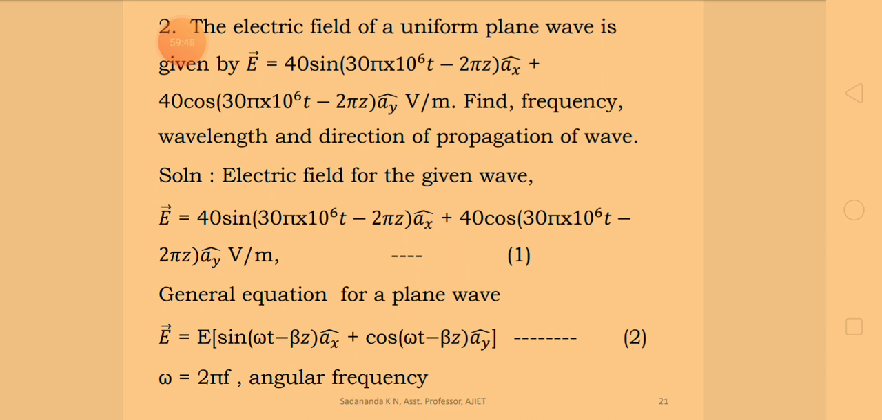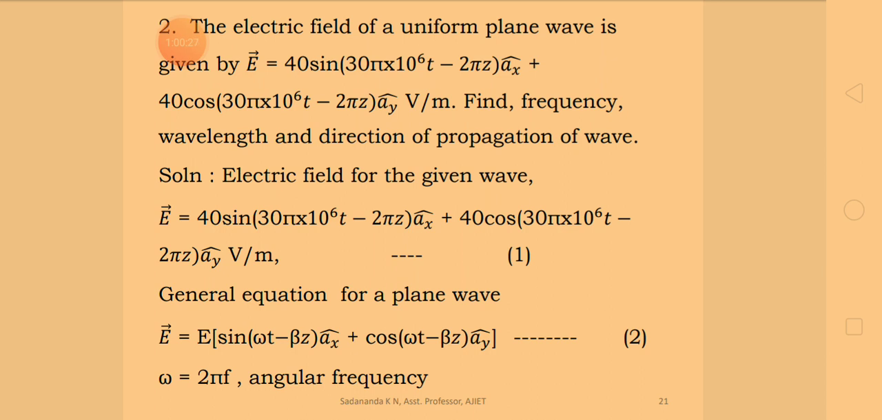Solution for the problem: in this problem the expression for E is given. In other words, the electric vector is given. E is equal to 40 sine of open bracket 30 pi into 10 power 6 t minus 2 pi z close bracket ax cap, that's the x component, plus the y component, 40 cos of open bracket 30 pi into 10 power 6 t minus 2 pi z close bracket ay cap. This is the electric vector given. Call this equation number 1.